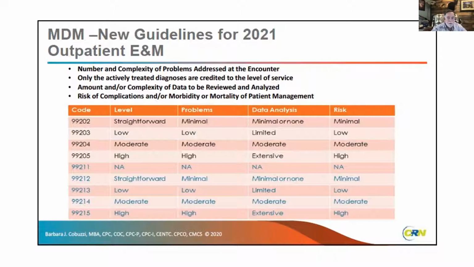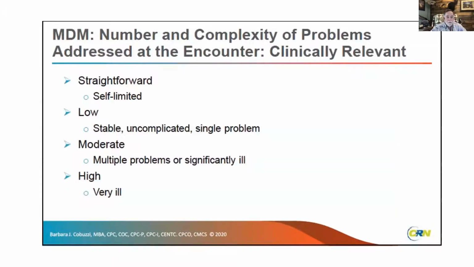I know there's some out there telling you that this is all complicated. Trust me, it's not complicated. Now, when we're talking about complexity of problems and number of problems, what is a problem? Well, we're going to go over that. But basically, we have straightforward, low, moderate, and high.